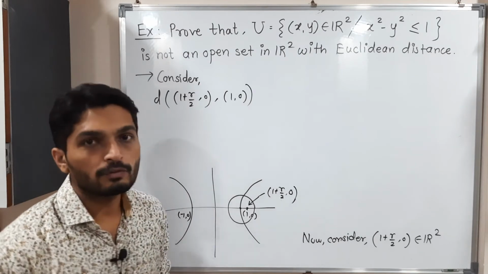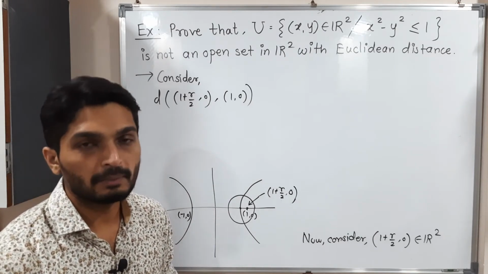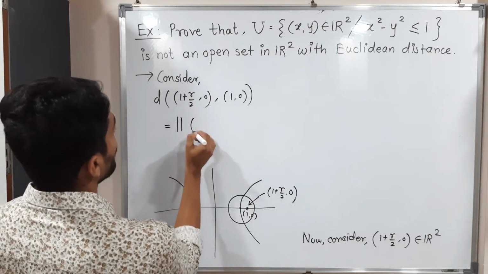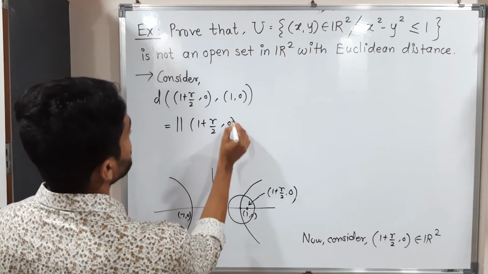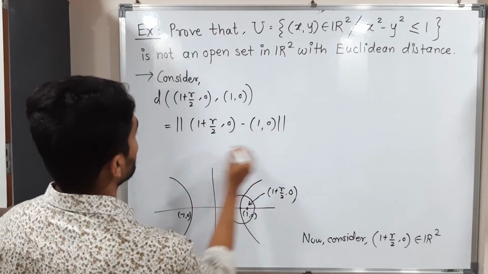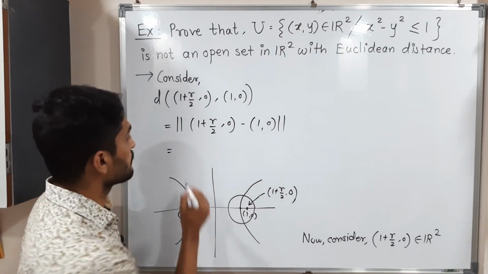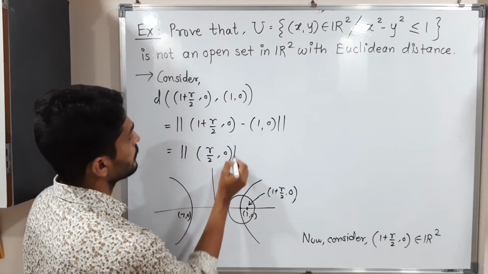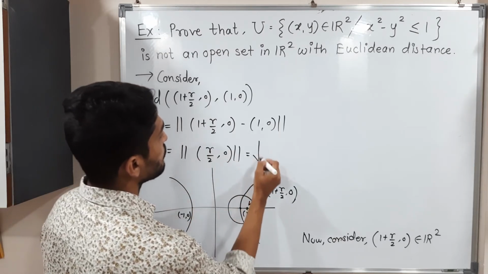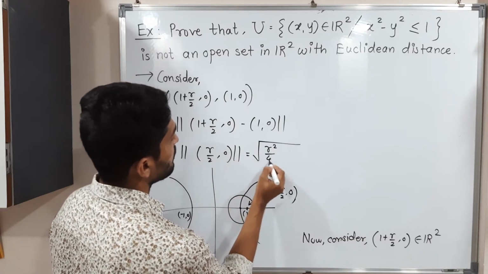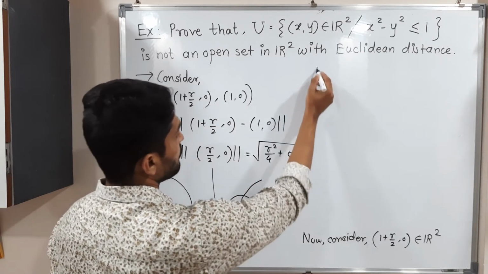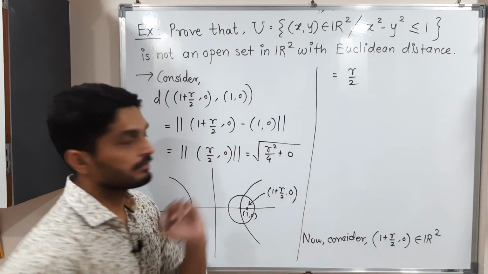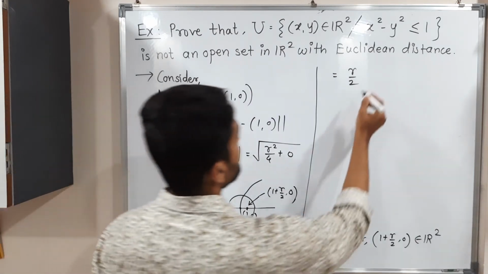So you know well how to find distance in R2, where the metric is Euclidean. So this is equal to the norm of 1 plus r by 2 comma 0 minus 1 comma 0, which is equal to, component-wise subtraction, r by 2 comma 0. So this is equal to, you know how to find the norm, square root of r square by 4 plus 0 square, which is equal to r by 2 if you take the square root, and r by 2 is less than r.